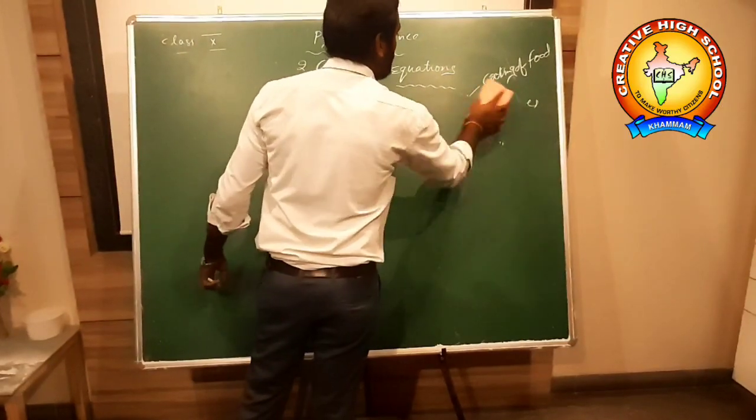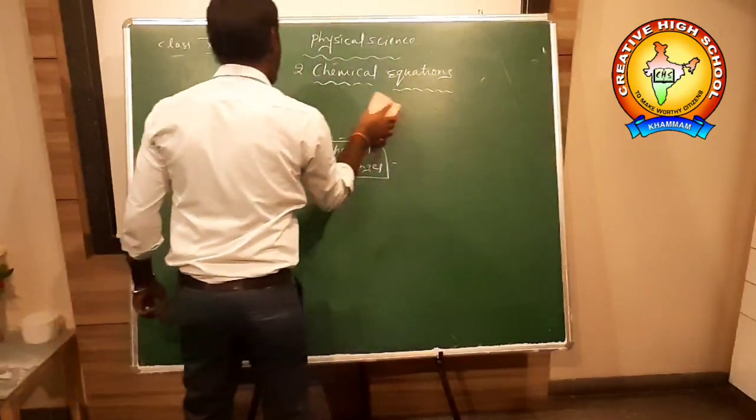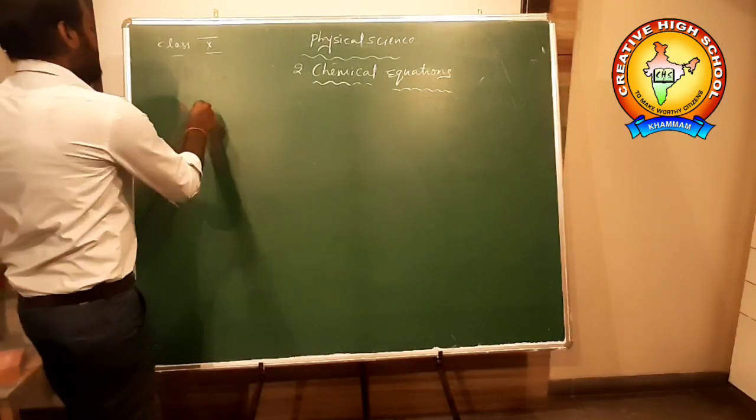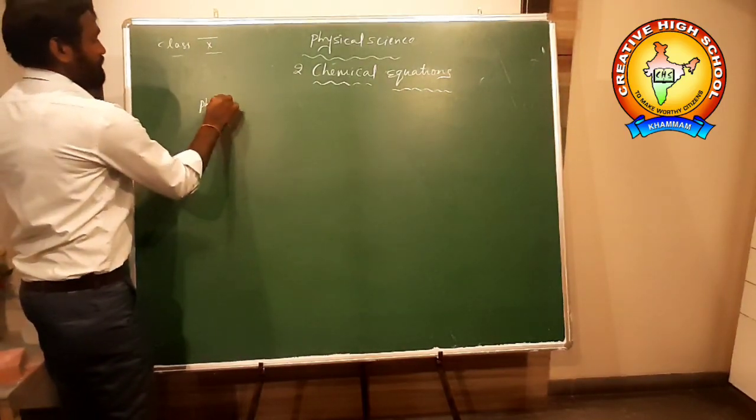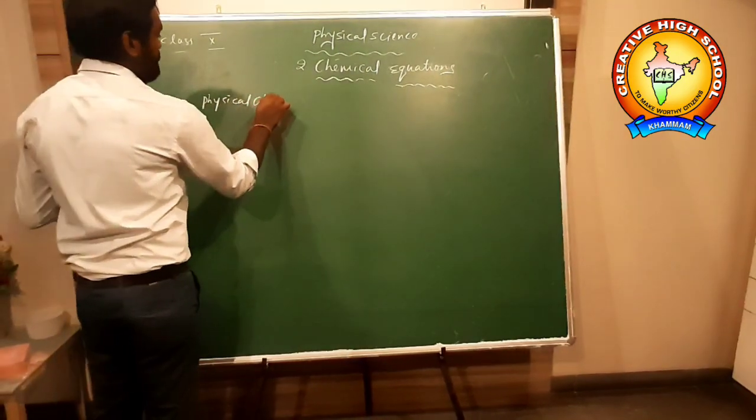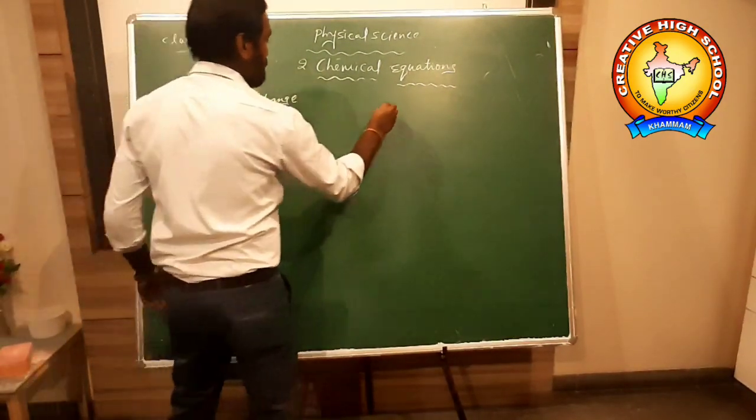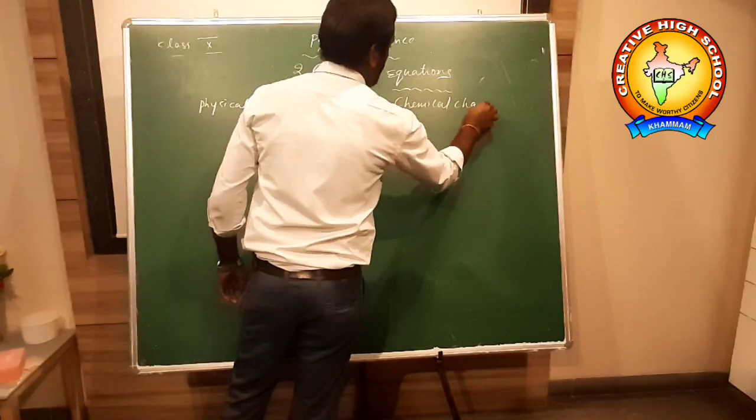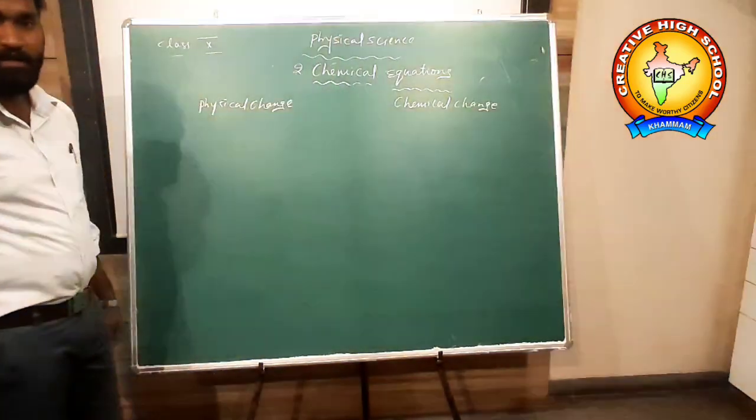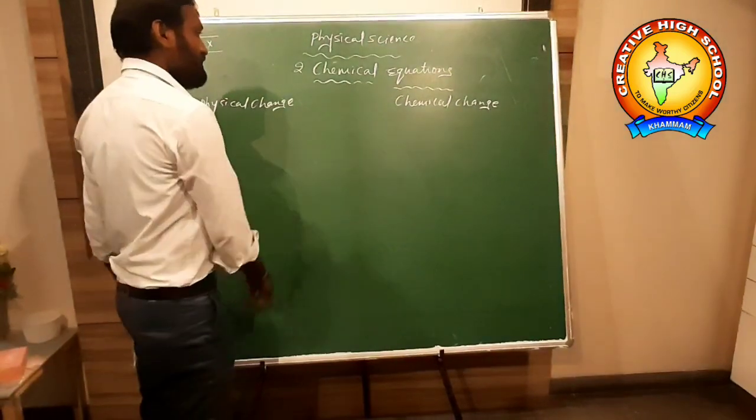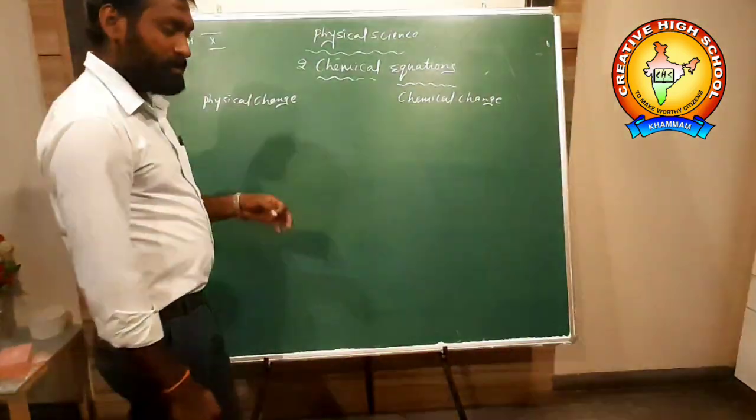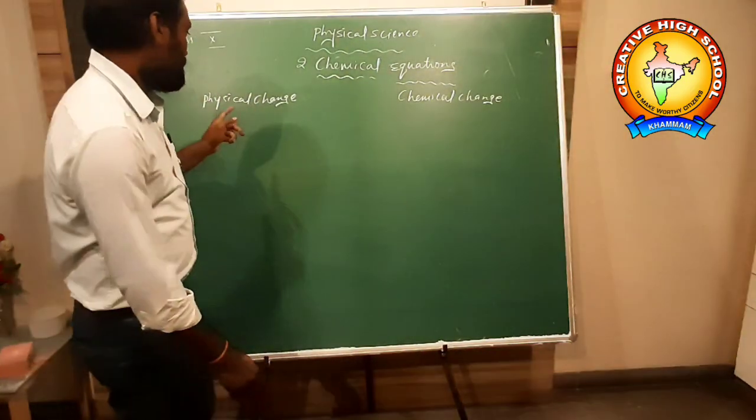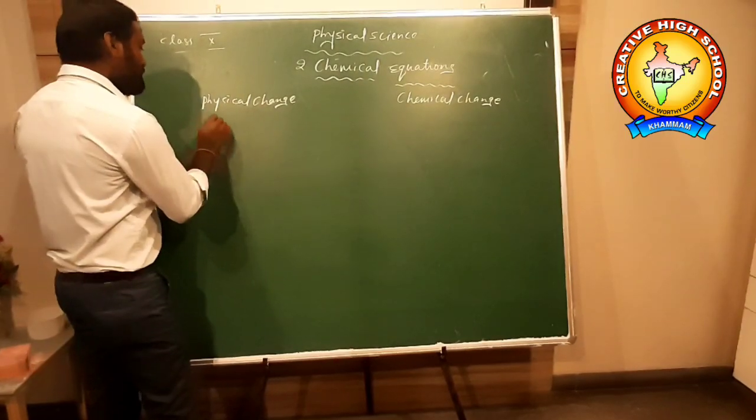Physical and chemical changes. Physical changes mean what? Physical change is the change which occurs within color, volume, shape, size. The change which occurs only in physical properties is called a physical change.